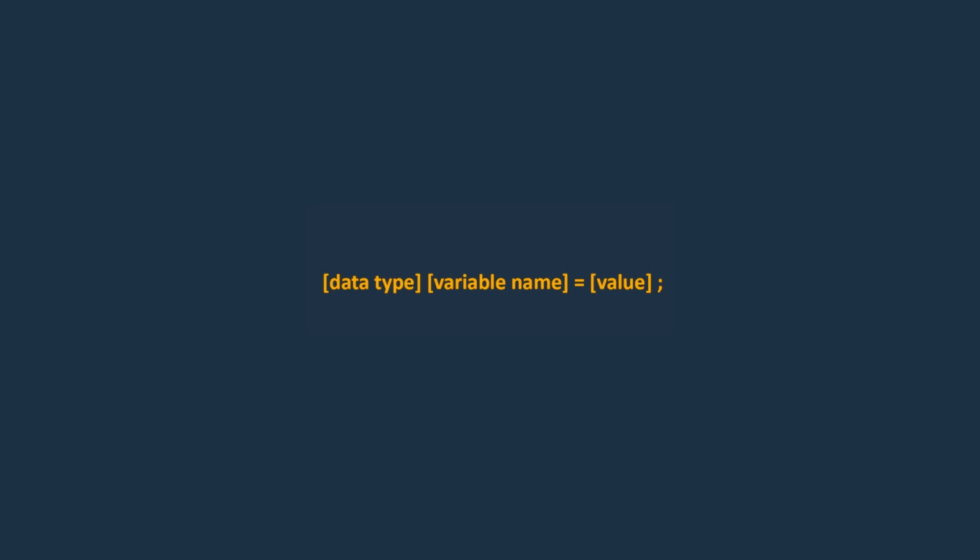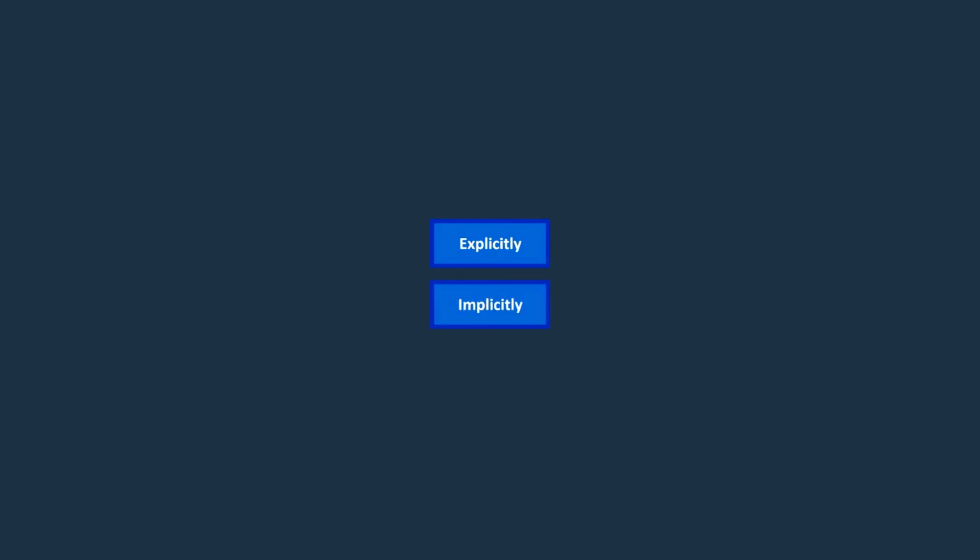For example, if a variable is declared as a string, it can only hold a sequence of characters. The int data type can hold a number, and finally, the bool data type has only two states, true or false. Okay, in C#, there are two ways to define the type of a variable, explicitly and implicitly.